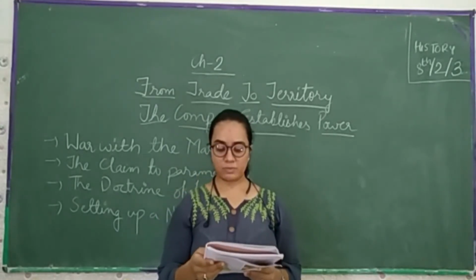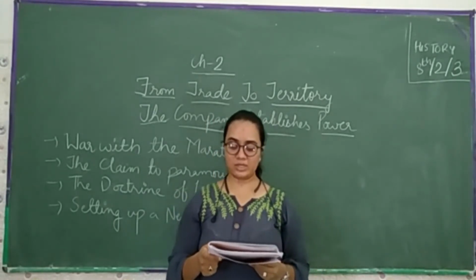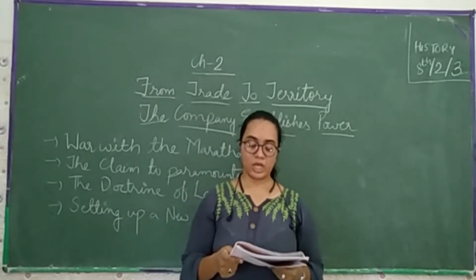The Marathas were subdued in a series of wars. The first war ended in 1782 with the Treaty of Salbai, where there was no clear victory.